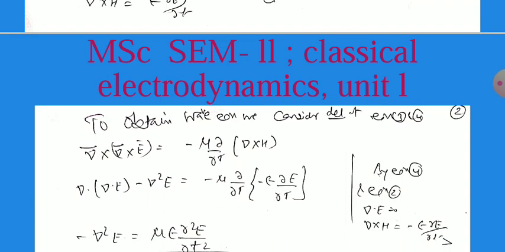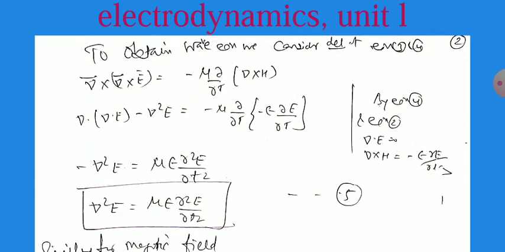Del cross del cross E equals minus mu del by del t of del cross H. Using the identity A cross B cross C, we can write del of del dot E minus del square E equal to minus mu del by del t of del cross H, and del cross H we can write as epsilon del E by del t using the fourth equation.